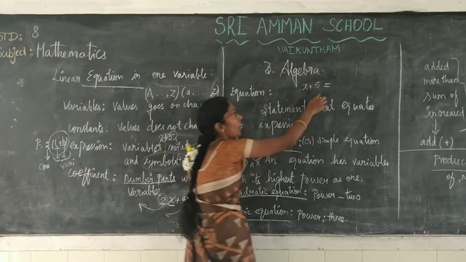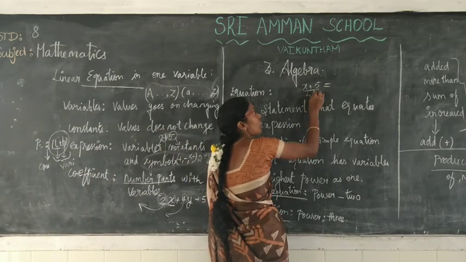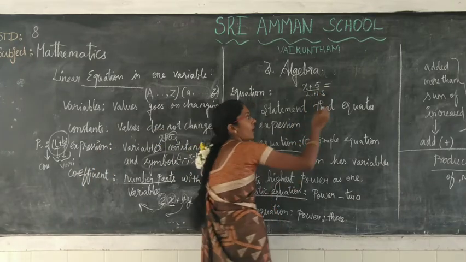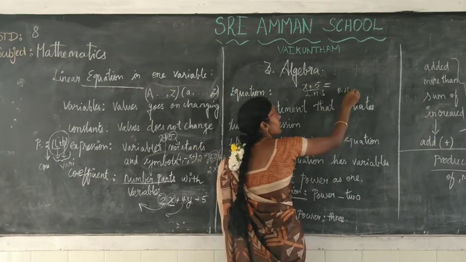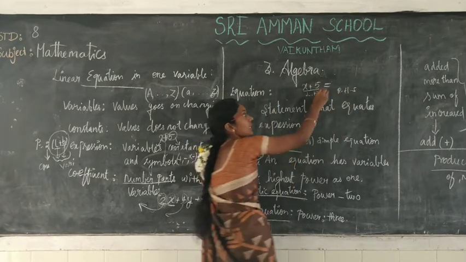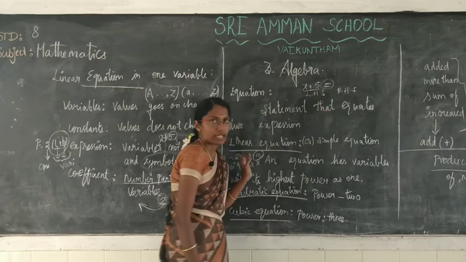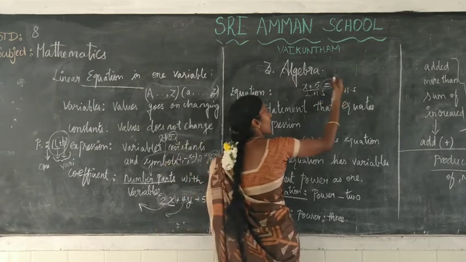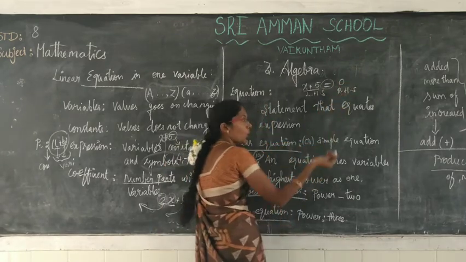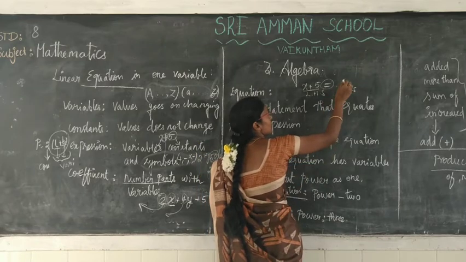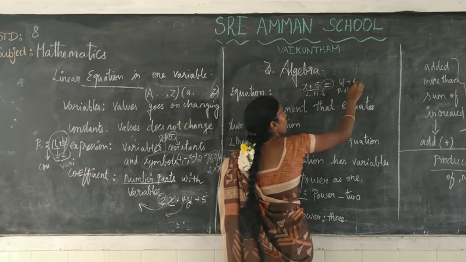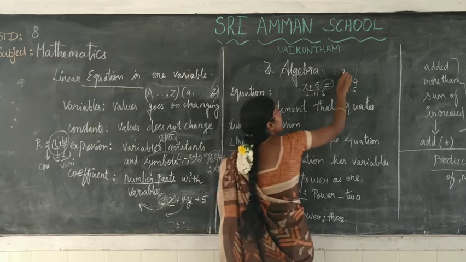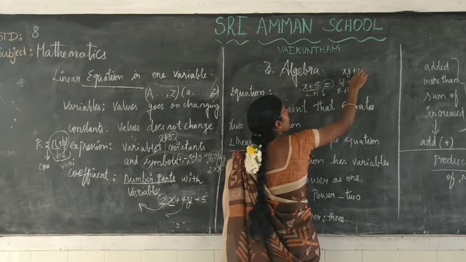In this, this is the left hand side, and this side is the right hand side. In between there will be an equal sign. The right hand side may be any value, maybe 0 or another expression, like y plus 4 or xy plus 5.